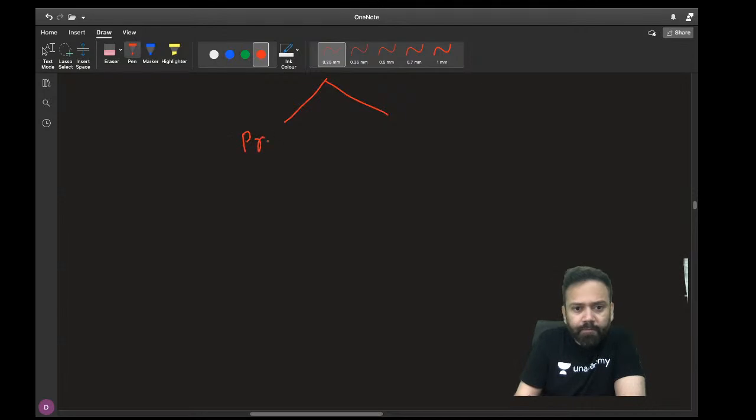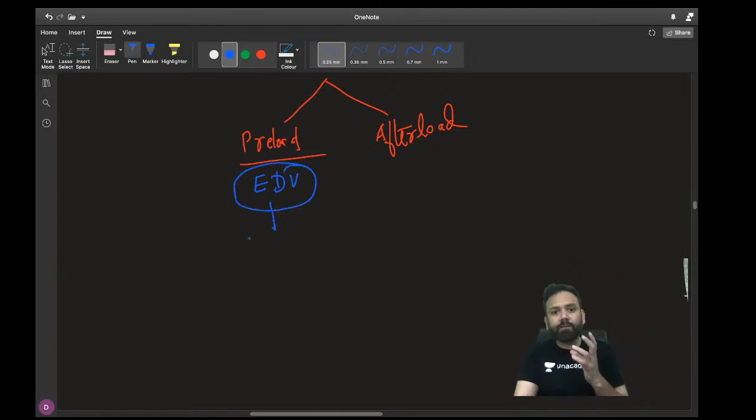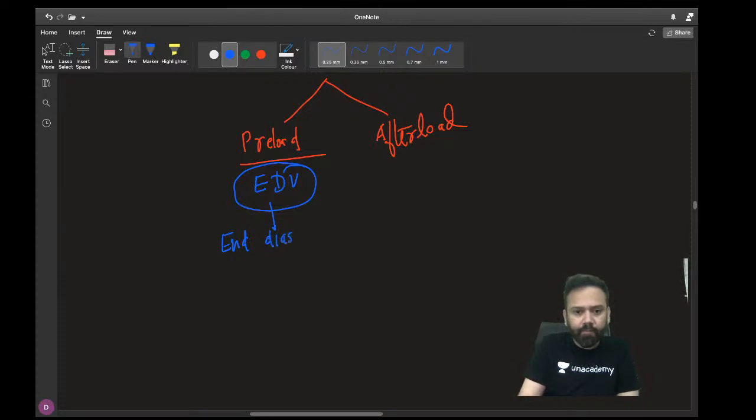What is preload? Starling's law, okay? What is preload and what is afterload? Preload is basically end diastolic volume. It is the volume of blood present before contraction, or after relaxation, after diastole. Yes, end diastolic volume. Very good. Preload is end diastolic volume.